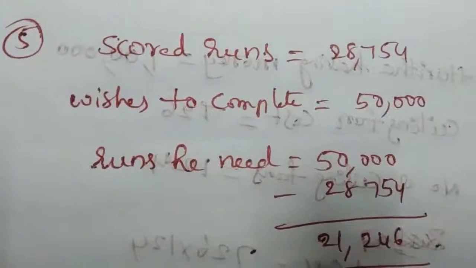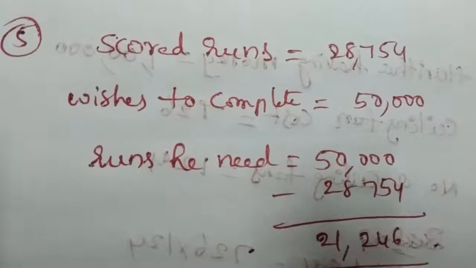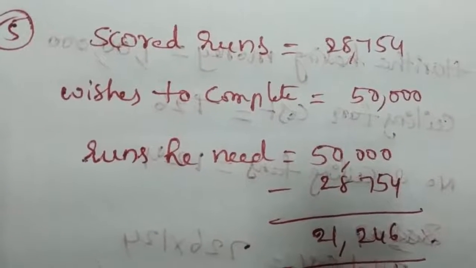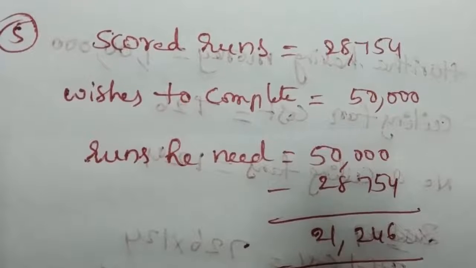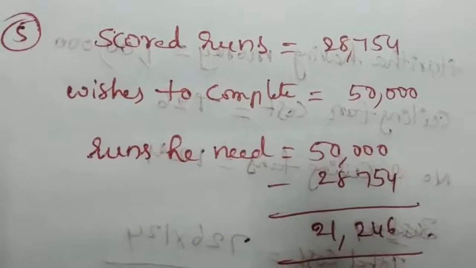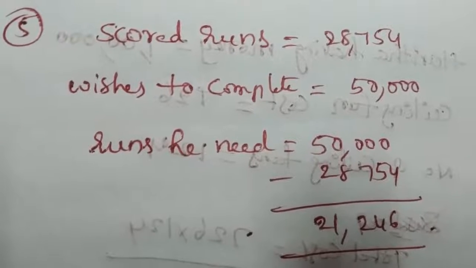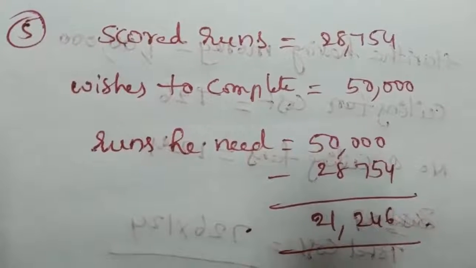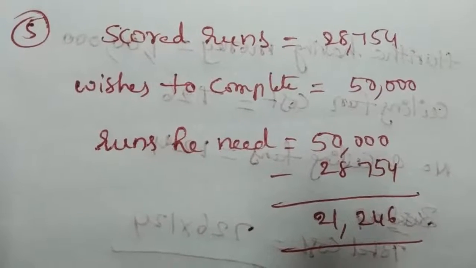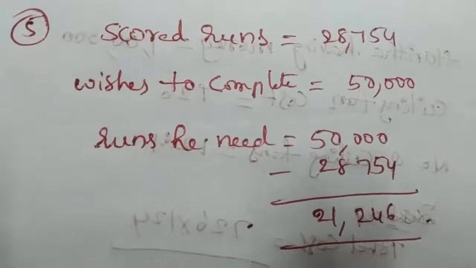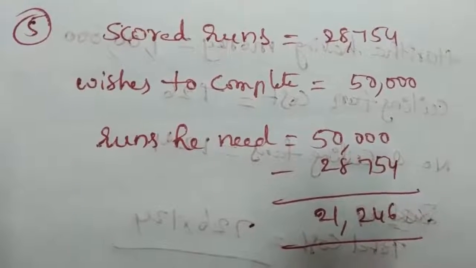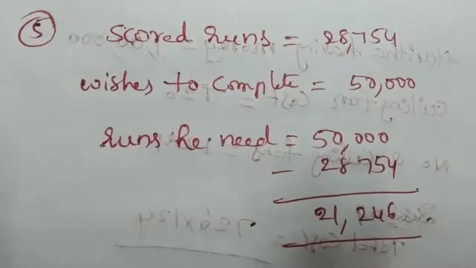Scored runs 28,754. Wishes to complete 50,000 runs. Runs he needs: we subtract 28,754 from 50,000. We get 21,246 runs.